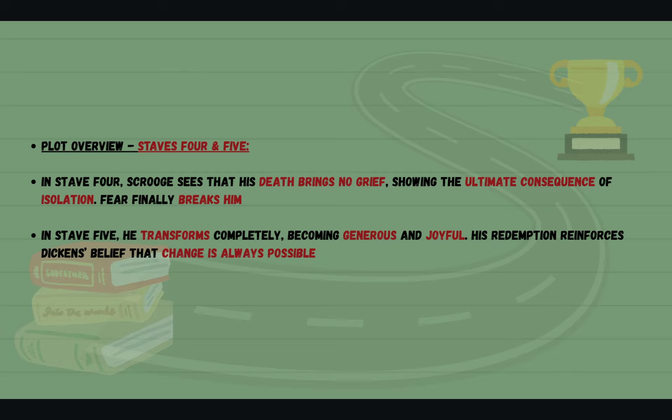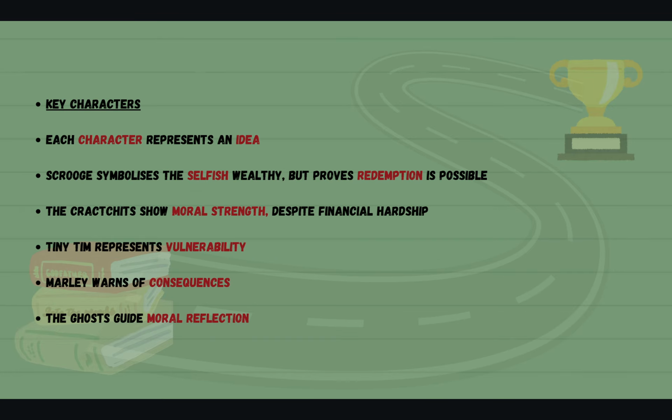Staves 4 and 5. So, in stave 4, Scrooge sees that his death brings no grief, showing the ultimate consequence of isolation, and fear finally breaks him. In stave 5, he transforms completely, becoming generous and joyful. His redemption reinforces Dickens's belief that change is always possible.